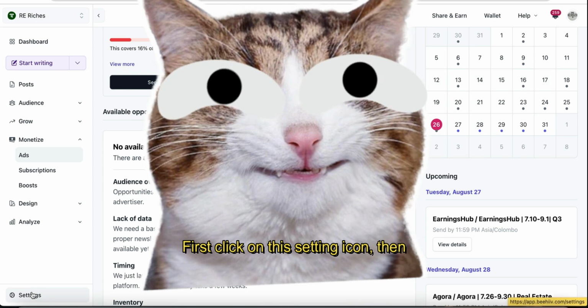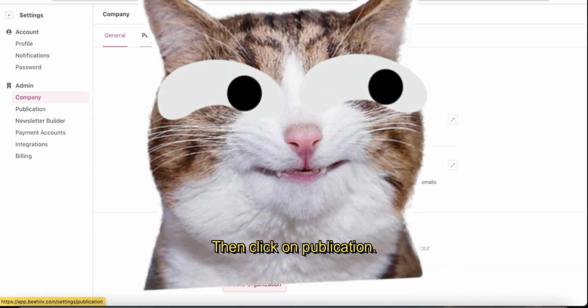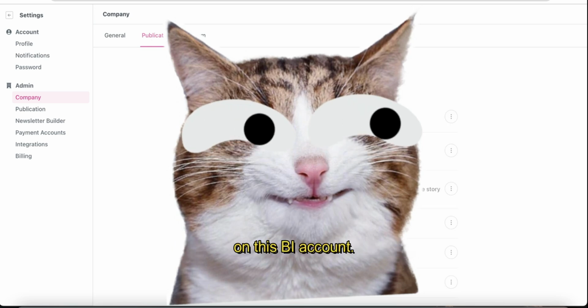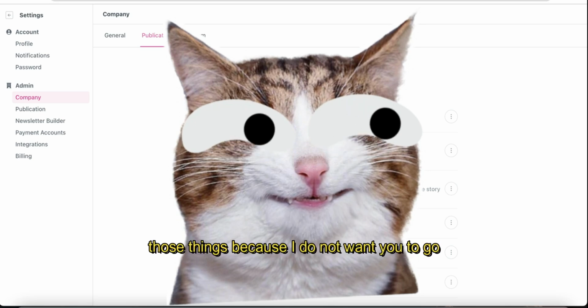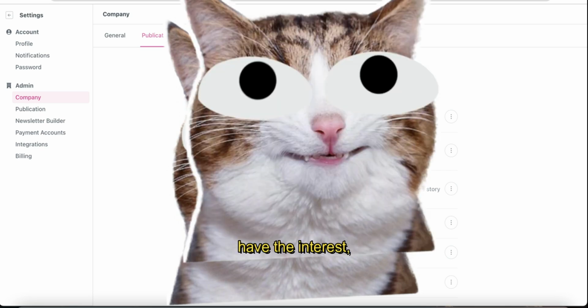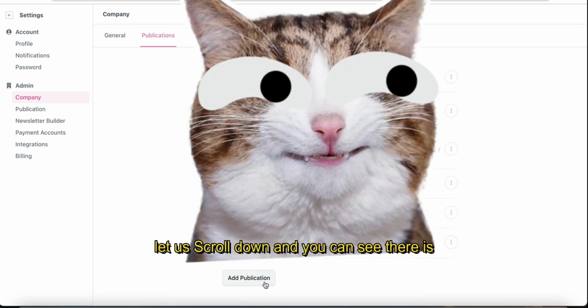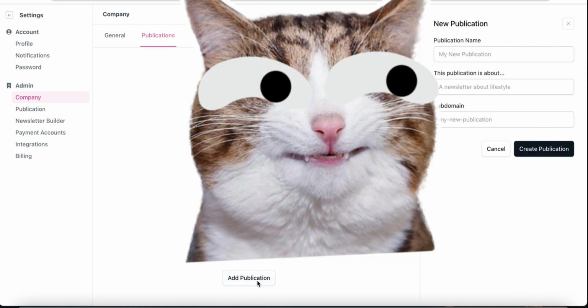Okay, first click on this setting icon, then click on this company tab, then click on publication. Then you will see several newsletters I have on this Beehiiv account. Obviously I will blur those things because I don't want you to go and subscribe to those newsletters if you don't have the interest. Okay, let's scroll down and you can see there is a tab called add publication. Click on that and you can create a new publication.